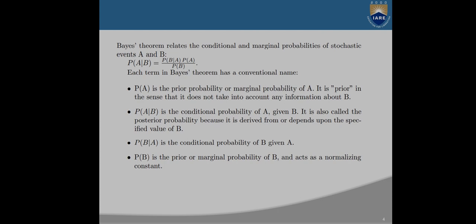Probability of A is the prior probability or marginal probability of A. It is a prior in the sense that it does not take into account any information about B. P of A given B is the conditional probability of A given B. It is also known as the posterior probability because it is derived from or depends upon the specified value of B. The probability of B given A is the conditional probability of B given A. P of B is the prior or marginal probability of B and acts as a normalizing constant.